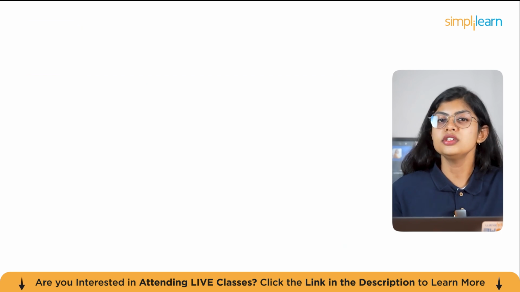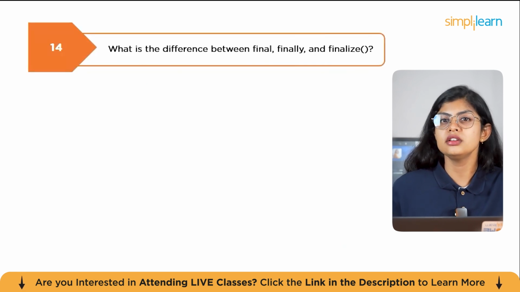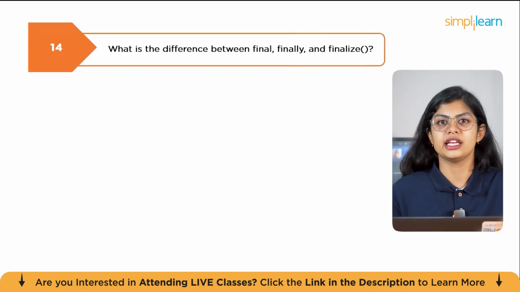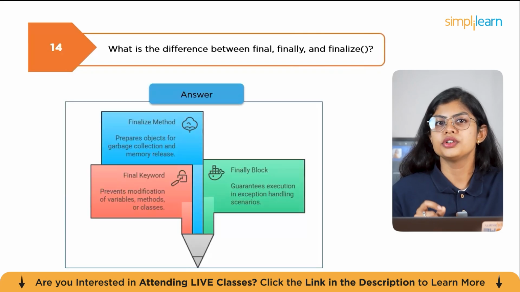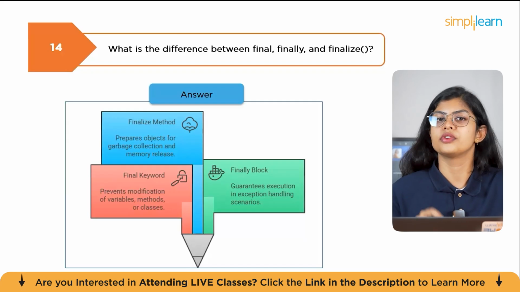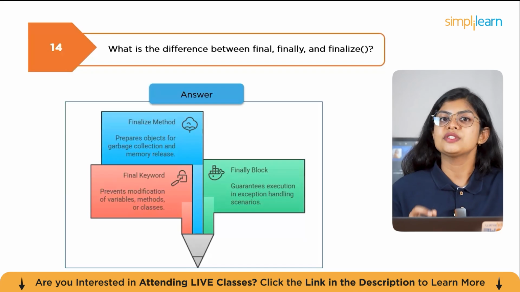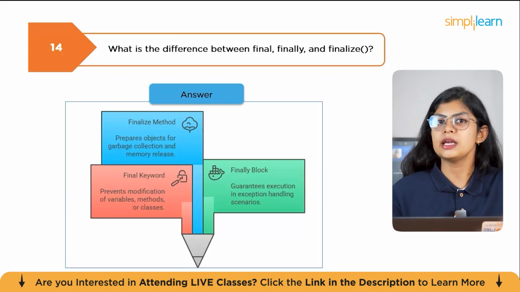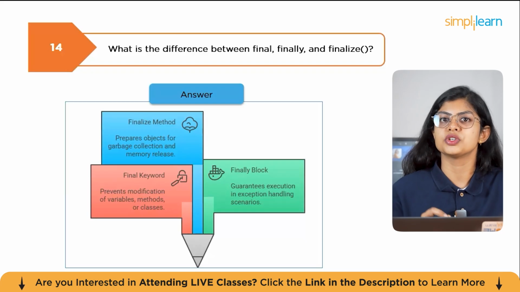The next question is, what is the difference between final, finally, and finalize? Final is a keyword used to make variables constants, prevent method overriding, or stop class inheritance. For example, final int x = 10. Whereas finally is a block in exception handling that always executes regardless of whether an exception occurs.